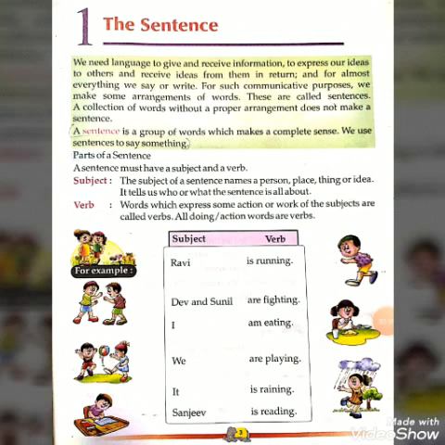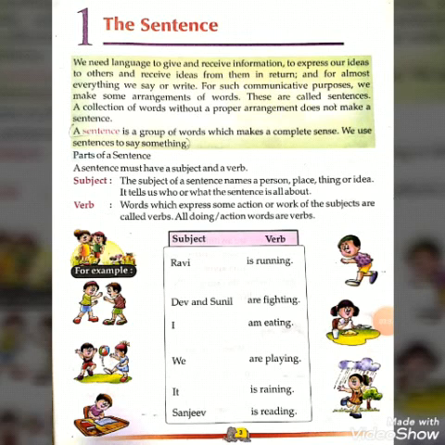Now here, my dear students, you can see the parts of a sentence. A sentence must have a subject and a verb. You can also say a subject and predicate. So what is the subject? The subject of a sentence names a person, place, thing or idea.